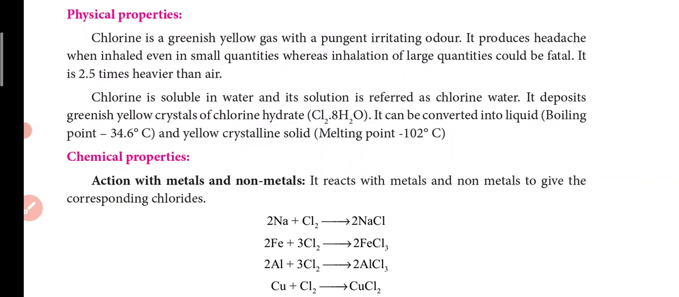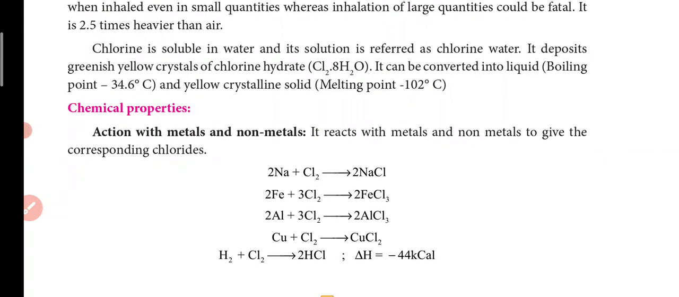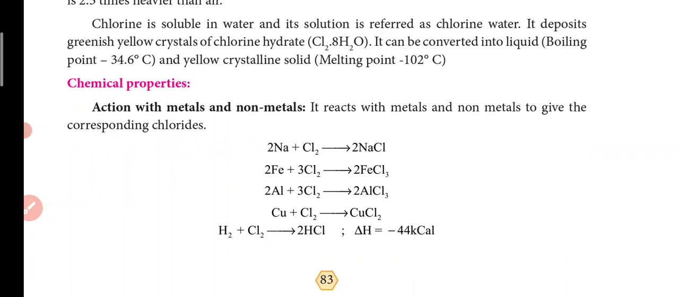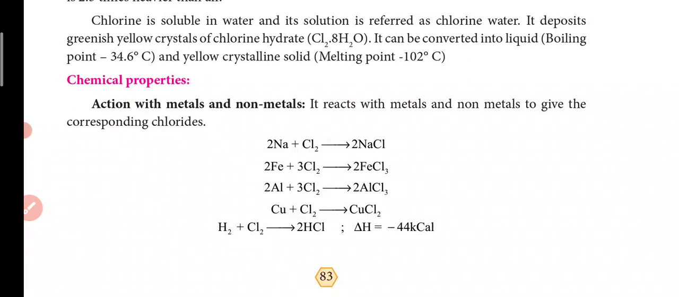Chlorine is soluble in water, and its solution is referred to as chlorine water. It deposits greenish yellow crystals of chlorine hydrate, that is Cl2 with 8 molecules of water. It can be converted into liquid and yellow crystalline solid when melted; their melting point is minus 102 degrees Celsius for the crystalline solid. For the liquid, the boiling point is 34.6 degrees Celsius.